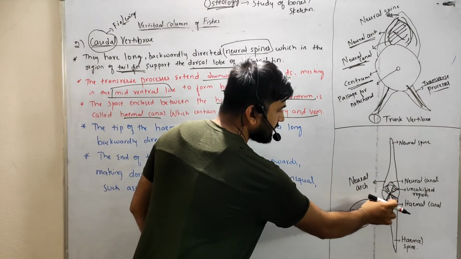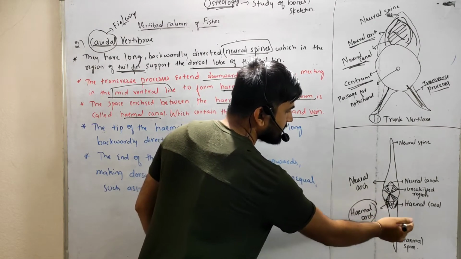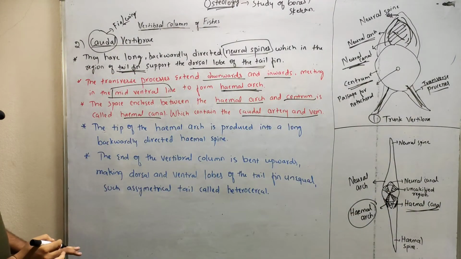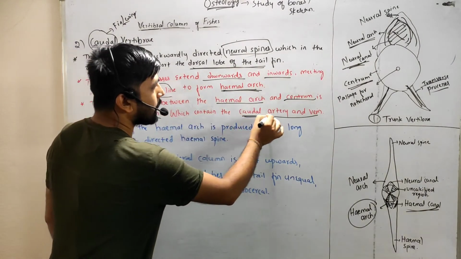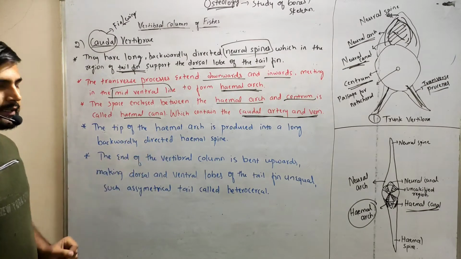The space between the hemal arch and centrum is called the hemal canal. This canal contains caudal arteries and veins. Blood vessels pass through that canal.